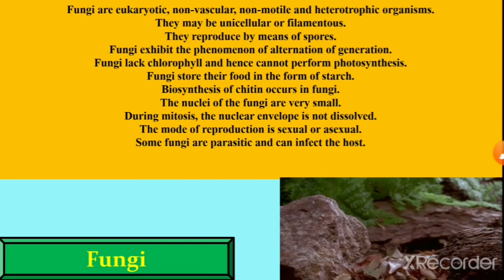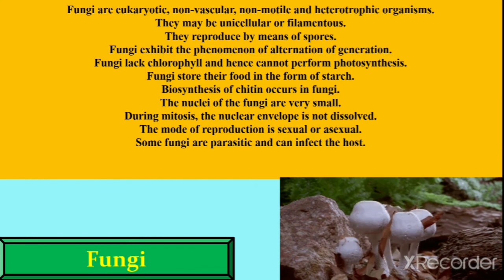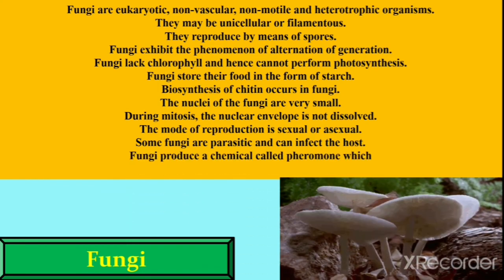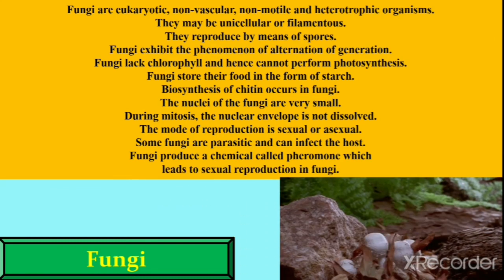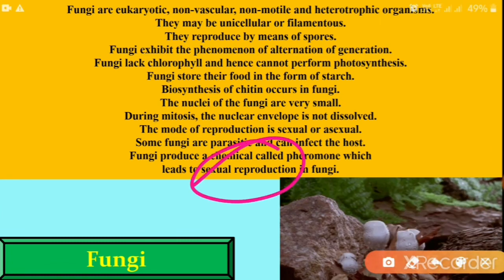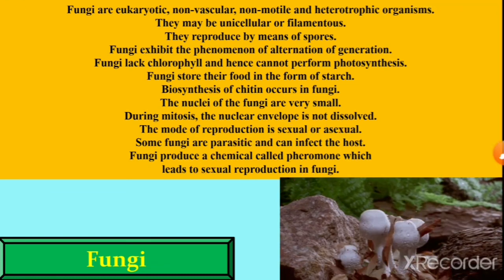Some fungi are parasitic and can infect the host. Parasitic means that they depend totally on others, especially a host, for their growth. Fungi produce a chemical called pheromone, which leads to sexual reproduction in fungi. So the sexual reproduction occurs due to this chemical. So this is all about the fungi kingdom.